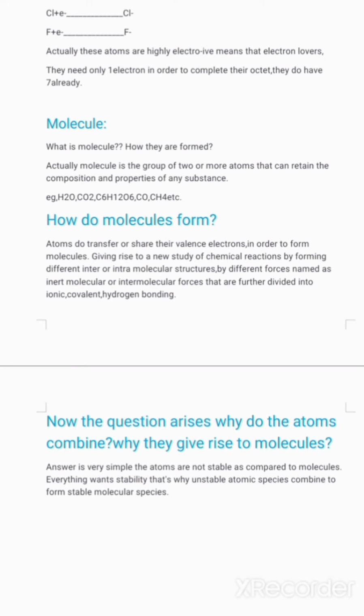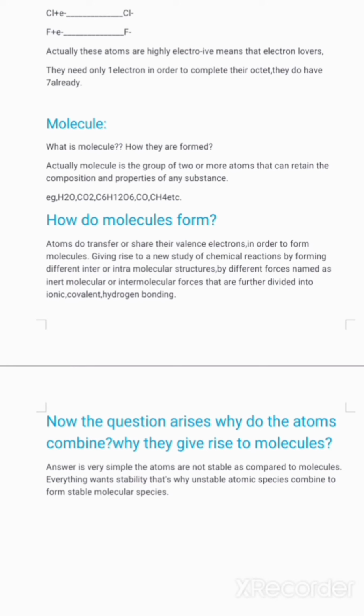Now the question is, how do the molecules form? Atoms do transfer or share their valence electrons in order to form molecules, giving rise to a study of chemical reactions by forming different inter or intramolecular structures bound by different inter or intramolecular forces that are further divided into ionic, covalent, or hydrogen bondings. Clear?